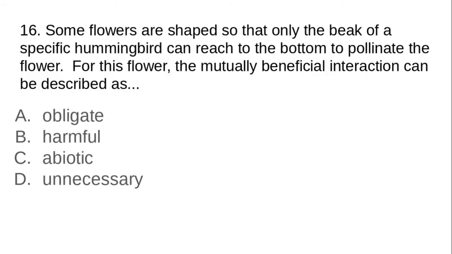Okay. 16. Some flowers are shaped so that only the beak of a specific hummingbird can reach to the bottom to pollinate the flower. For this flower, the mutually beneficial interaction can be described as, so meaning there's only one species that can pollinate this flower. The answer is going to be A, obligate.